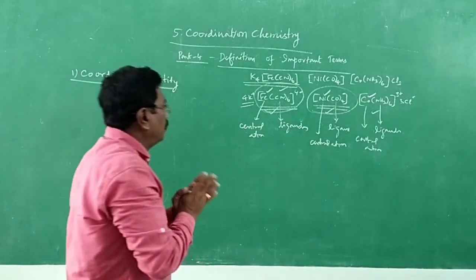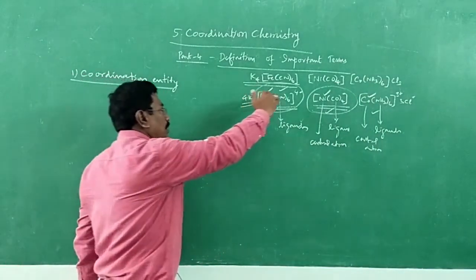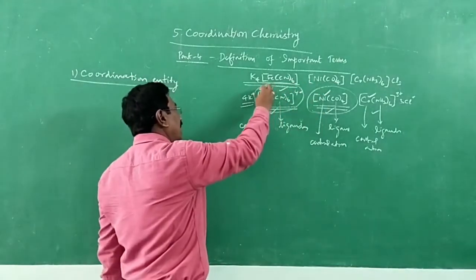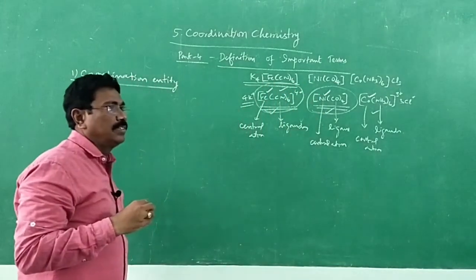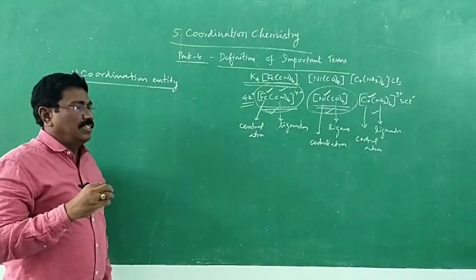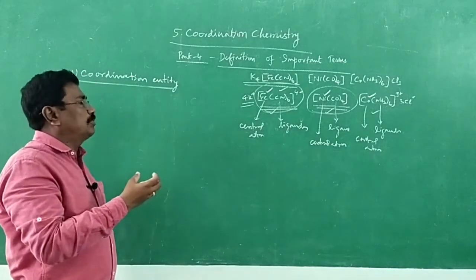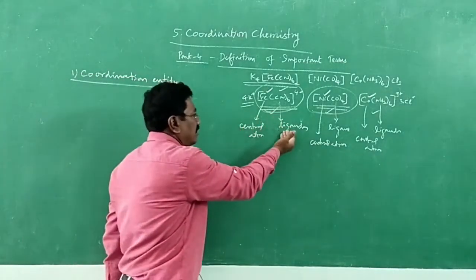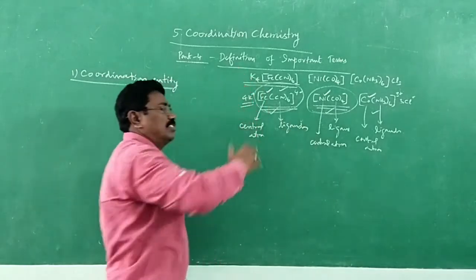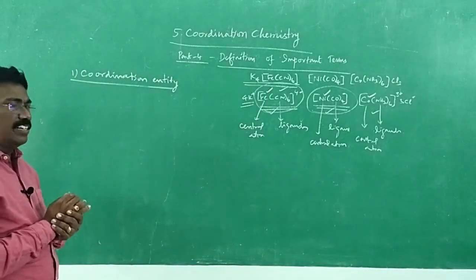So, you might have understood that a coordination entity is nothing but an ion or neutral molecule containing a central metal atom and the array of atoms or groups, ligands, which are attached to it. That's all. You might have understood the coordination entity very clearly now.